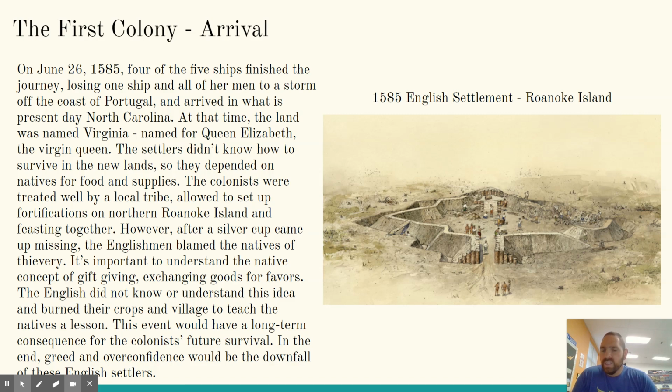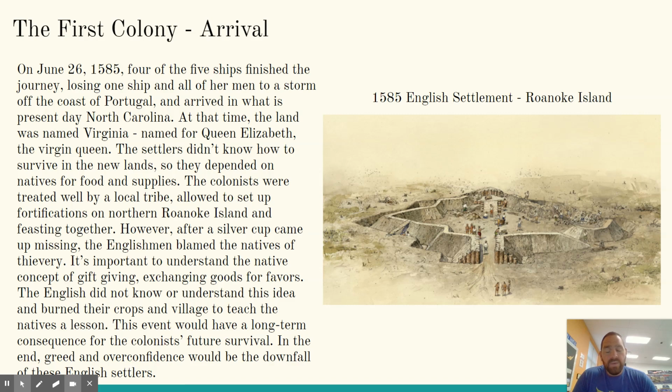However, after a silver cup came up missing, the Englishmen blamed the natives for thievery. It's very important to understand the native concept of gift giving, exchanging goods for favors. So the Native Americans are providing a favor for the Englishmen who don't know how to survive. Okay? The English don't understand this concept. It's different to them. They are on two different levels. So the English didn't know or understand the idea and burned their crops in the village to teach the natives a lesson.